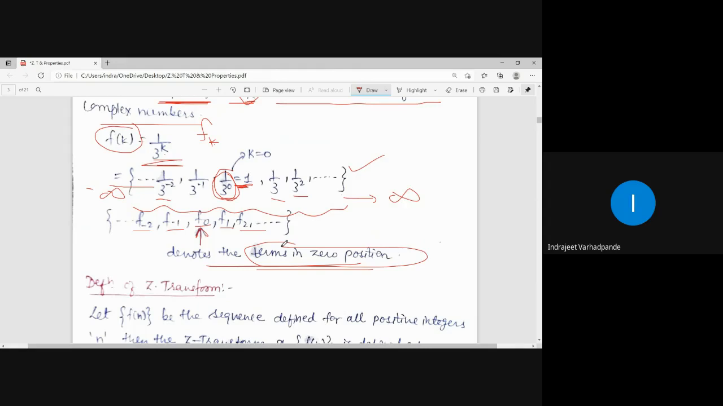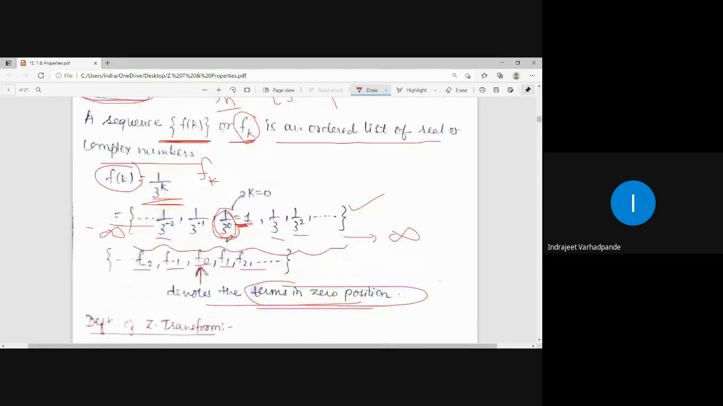What is a sequence? A sequence is an ordered list of numbers which can be real or complex. An ordered list of numbers is always written in the form of a set. A set is denoted by curly brackets. The numbers written in the curly brackets are called elements, and those elements are nothing but the terms in the sequence. And the term at the 0th position is denoted by an arrow in a particular set.